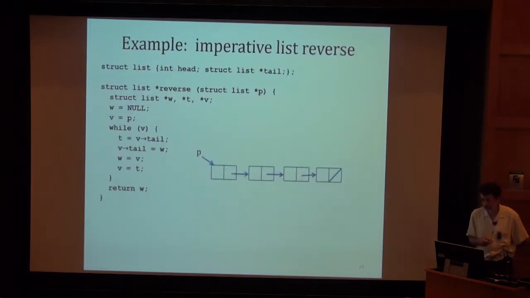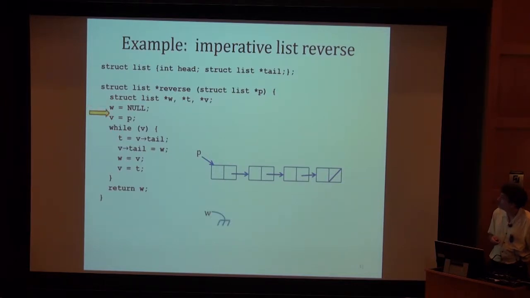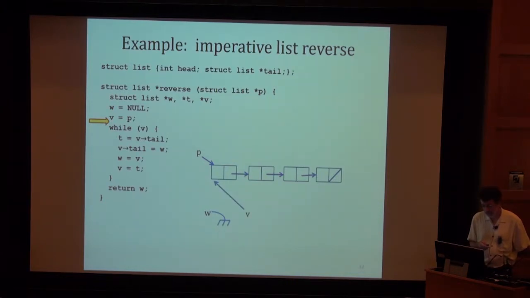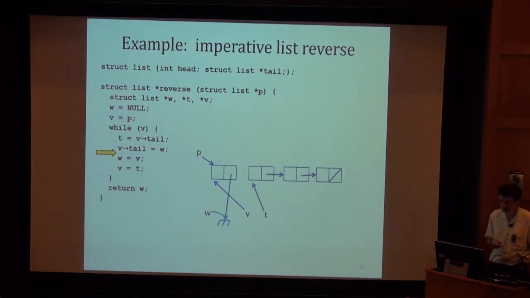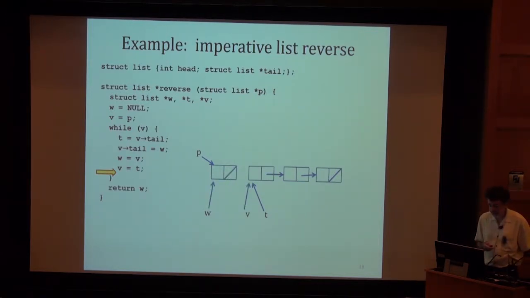All right, so back to the program. Let's run it. So let's start here. P points to the beginning of some linked list. Let's set W to null. There we go. W is grounded. V gets P. Now, while V is not null, right? V is a true value at the moment. So let's do T gets V arrow tail, and V arrow tail gets W. So there we are. There's that picture. And then let's set W to V and V to T. And that's that picture after one iteration.